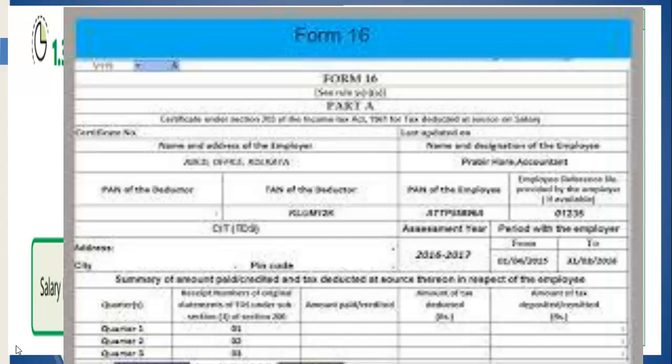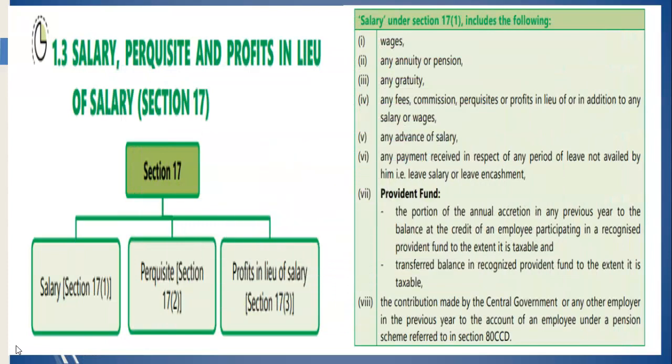So, this is the format of the Form 16, which is issued once a year. After the receipt of Form 16, the employee is required to file his income tax return before the due date.